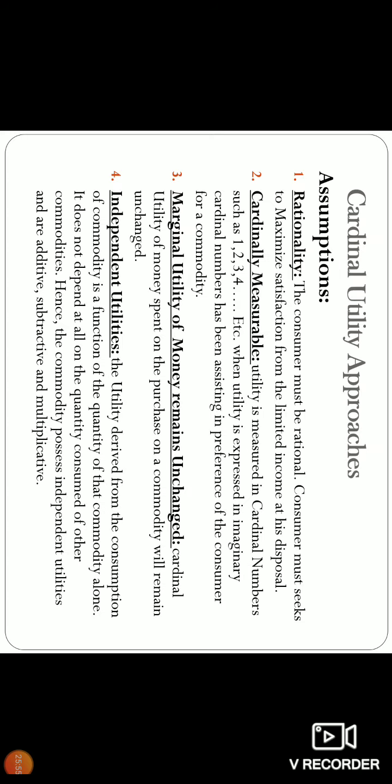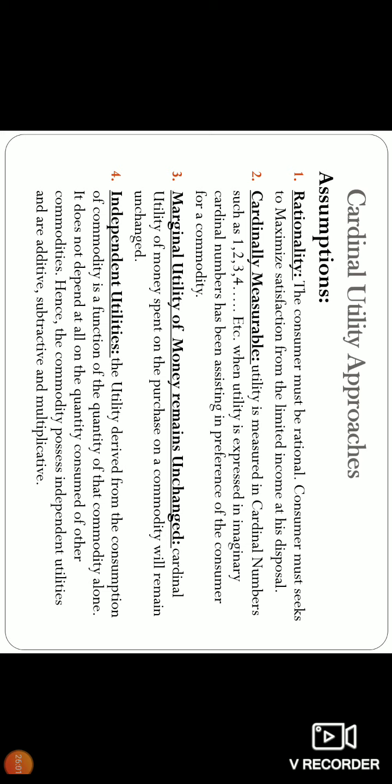That's the conclusion out of it. Since the utility is in cardinal numbers, you can add: 40 plus 50 is 90. You can subtract: 50 minus 40 is 10, so an extra 10 you got. Multiply: if you consume 5 apples at different times, you get 50 each, so you got 250 units of satisfaction. So you can multiply, subtract and add, since it is borrowed from mathematical terms.